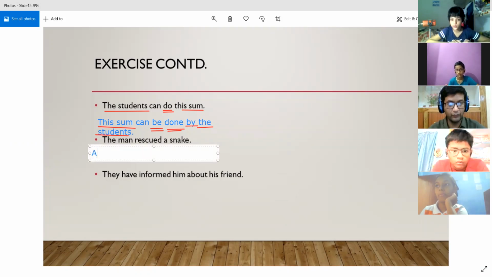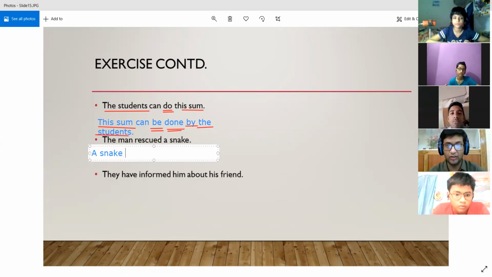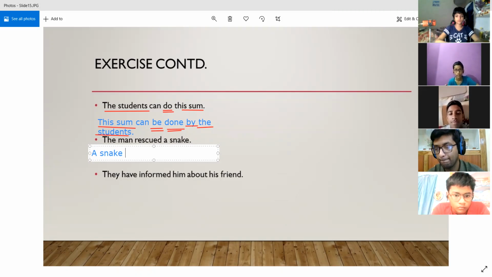A snake, first of all, we should write a snake because we are making the object as the subject. Now what will come after a snake? What should we write after a snake? Is. Tell me the tense of the sentence in the active voice. What is the tense? The simple tense. Simple what? Simple present, simple past, simple future. Simple past, sir.